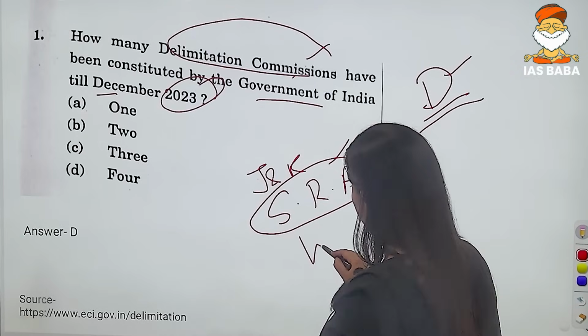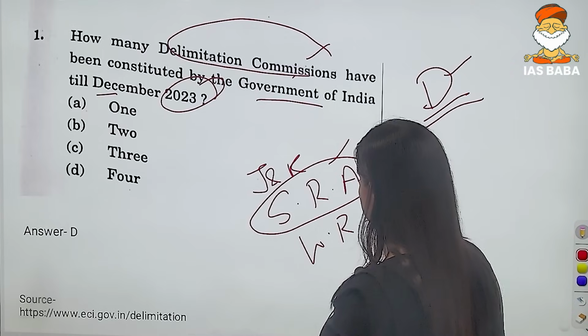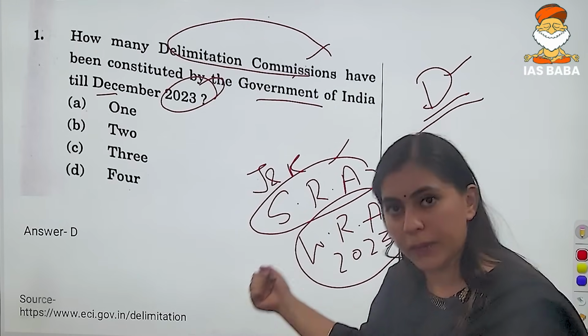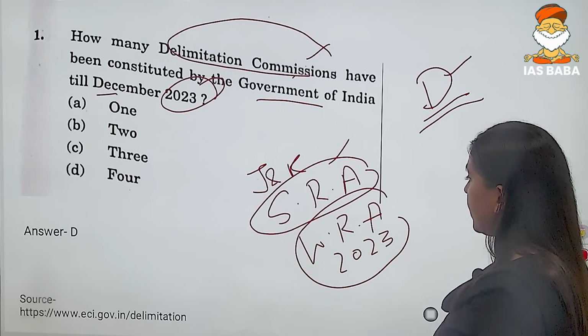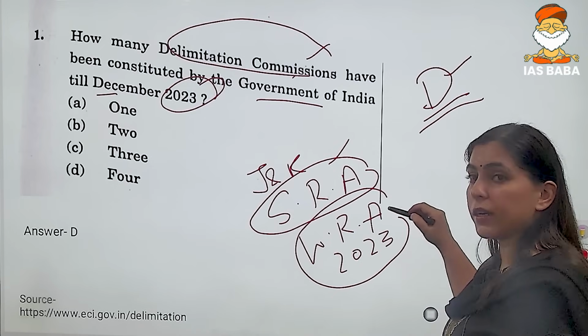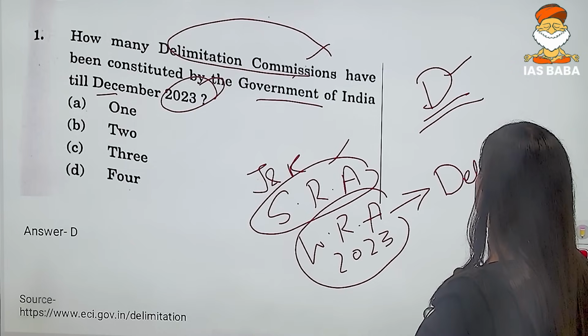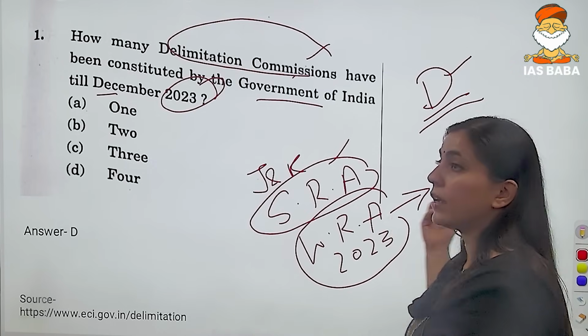And then we have the Women's Reservation Act of 2023. This act will be implemented only after the delimitation exercises have been conducted.